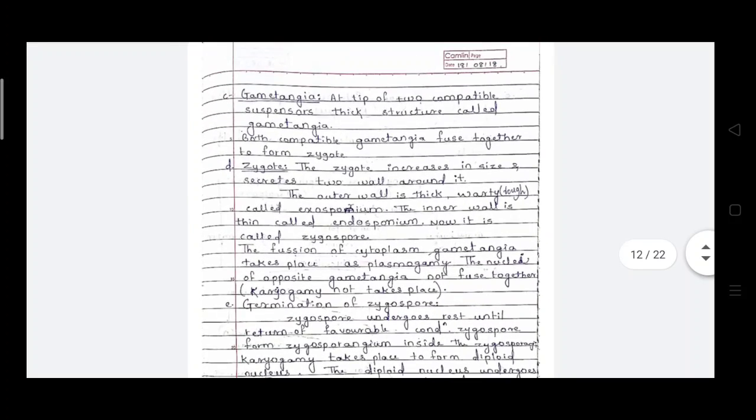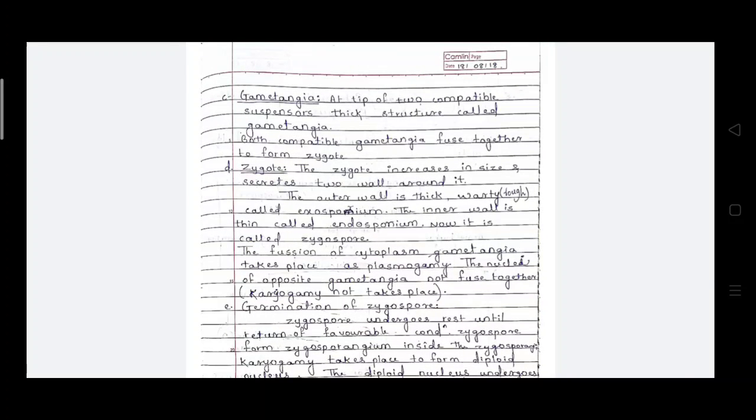These gametangia are the tips of two compatible suspensors, thick structures called gametangia. Both compatible gametangia fuse together and form the zygote.